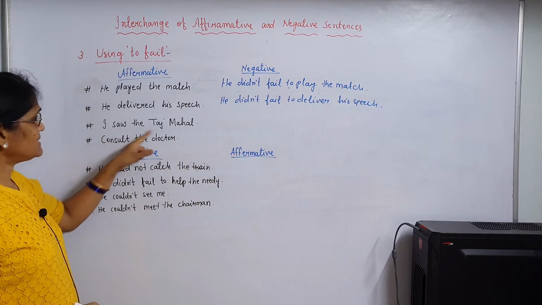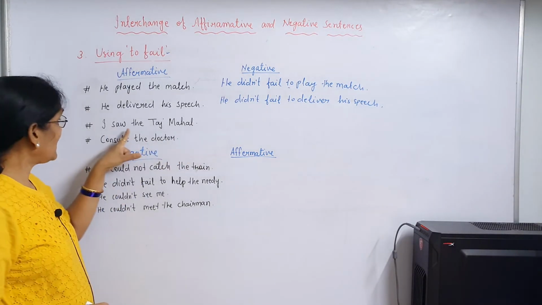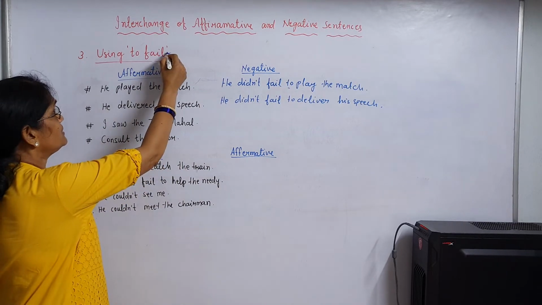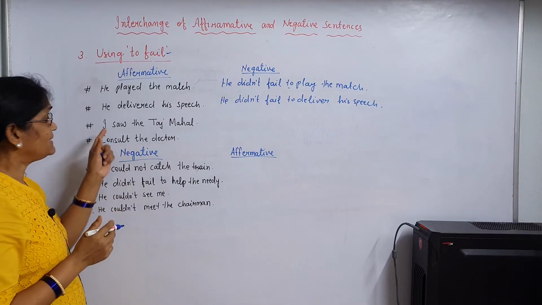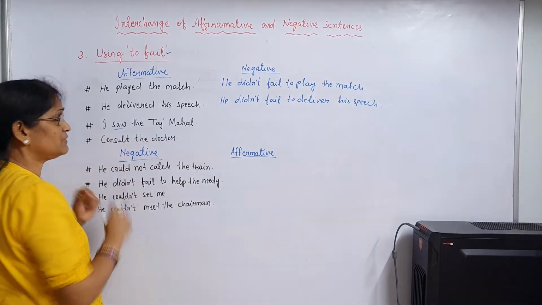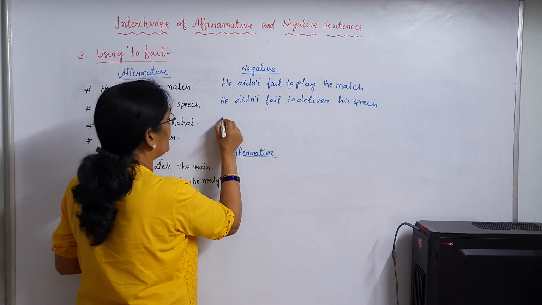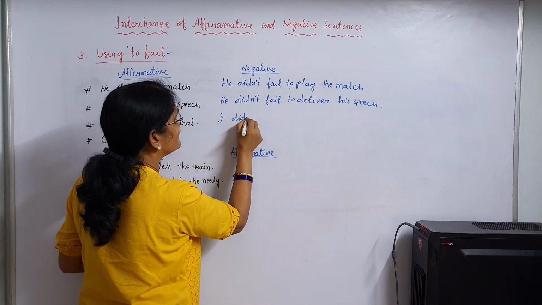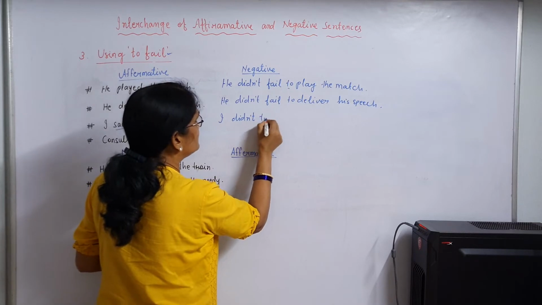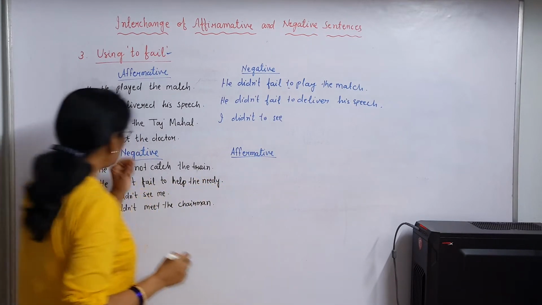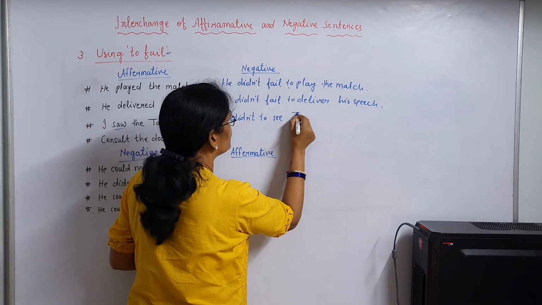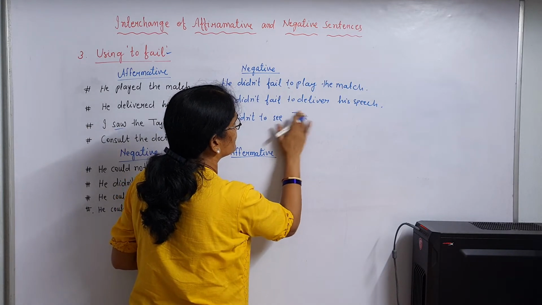I saw the Taj Mahal. We have to change the sentence into negative using to fail. I didn't fail to see the Taj Mahal. Present form of saw, see. I didn't fail to see the Taj Mahal.